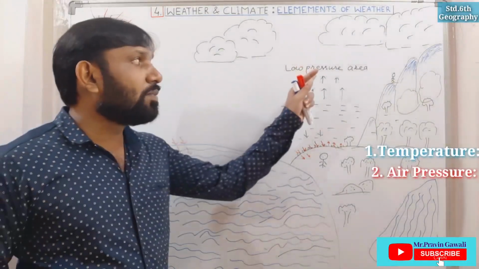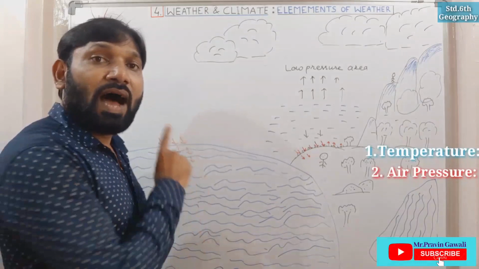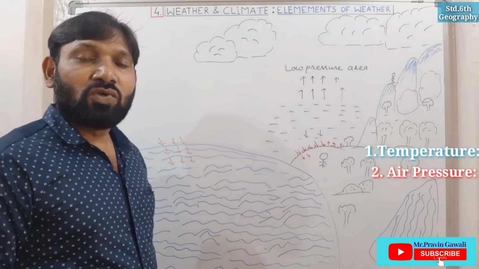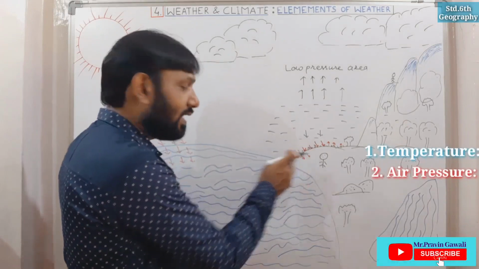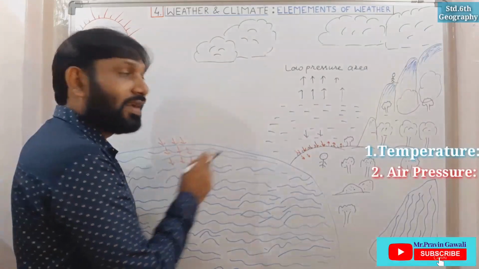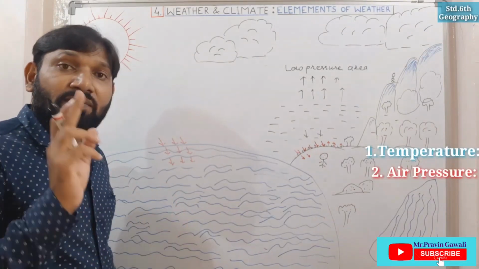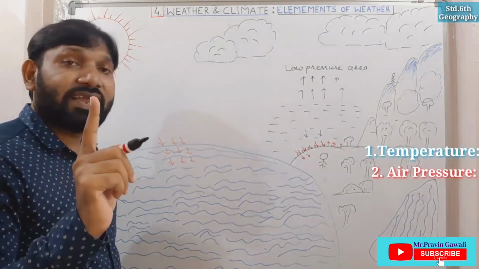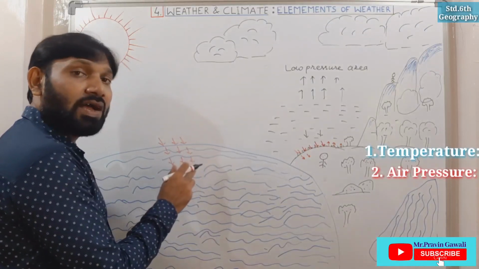So this is called a low pressure area, and winds blow from the high pressure area. So where is the high pressure area then? Just now I told you the land gets heated quicker than the water. Where the air is cold, the density of air is more, and where the density of air is more, a high pressure area is created. So here, this area we find cold.